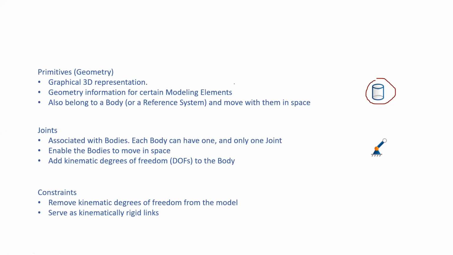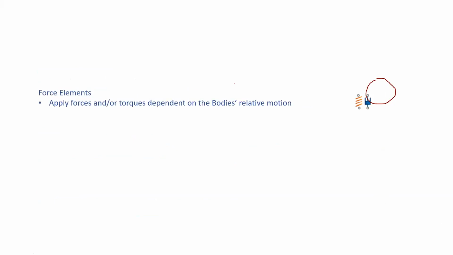The next is constraint. Constraint means it removes kinematic degree of freedom from the model and serves as a kinematically rigid link. I already explained this previously. And this is the symbol of a constraint. Now force element, the symbol of force element. Somewhere you want to apply gravity or torques, all those things.